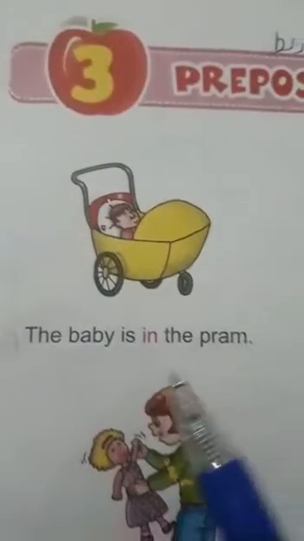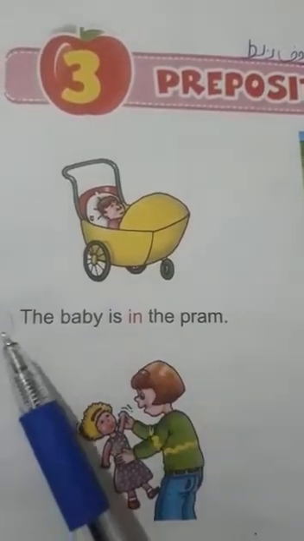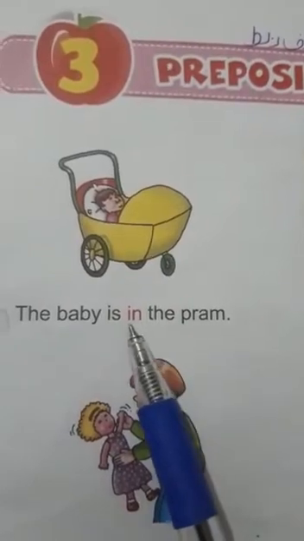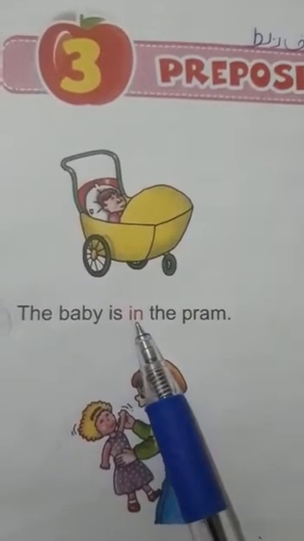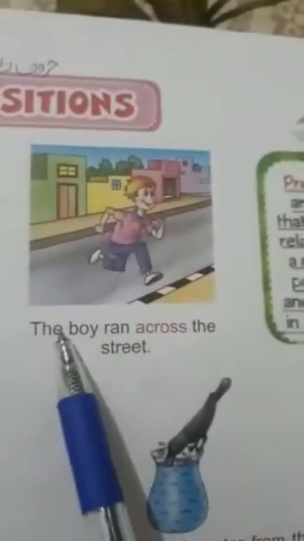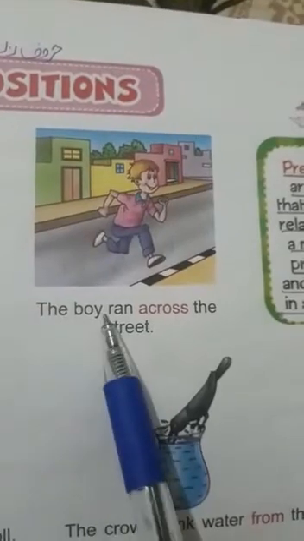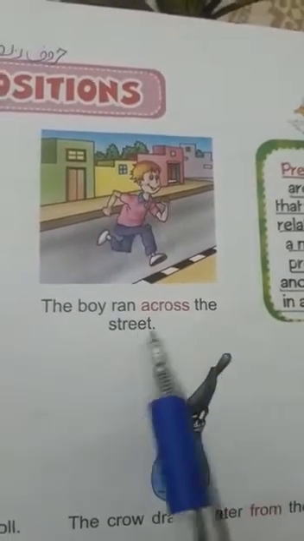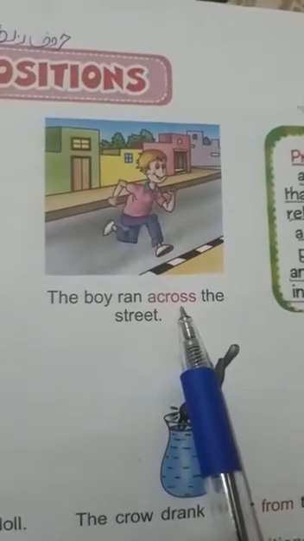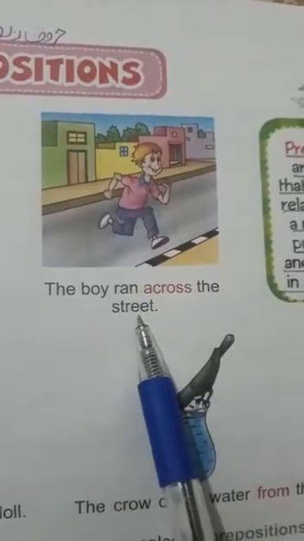So let's see the examples. The baby is in the pram. The word in, in this sentence, is the preposition. The boy ran across the street. The word across in this sentence is the preposition.